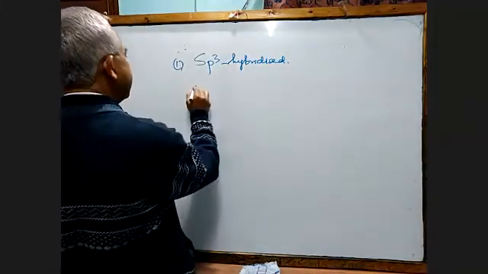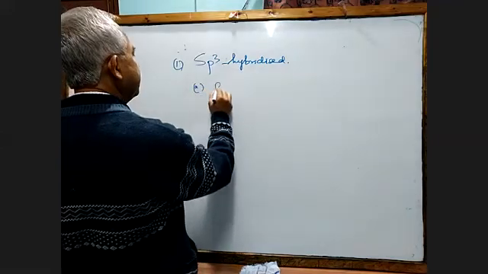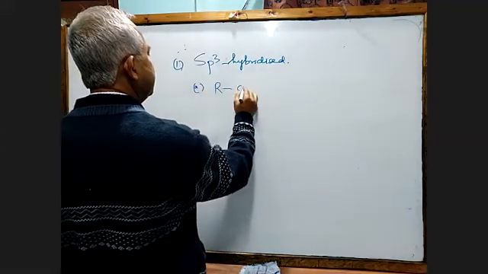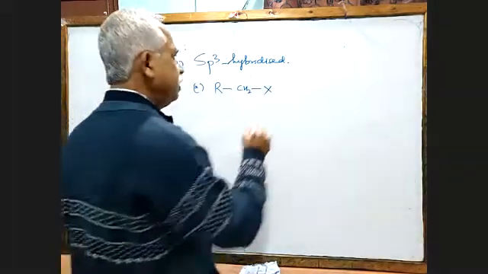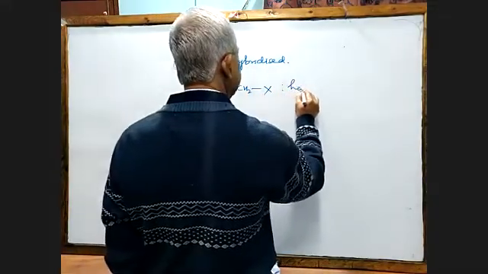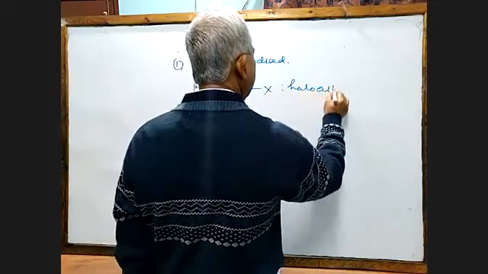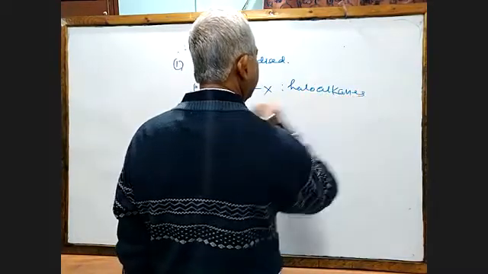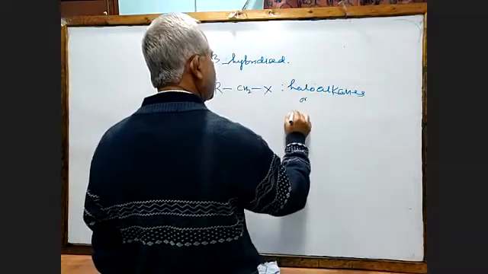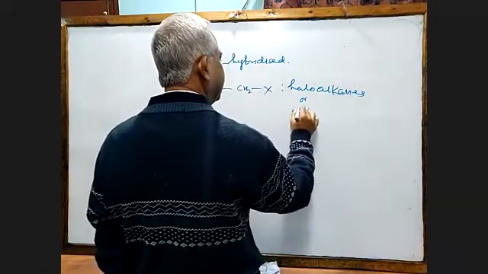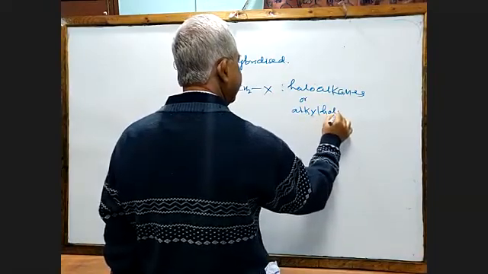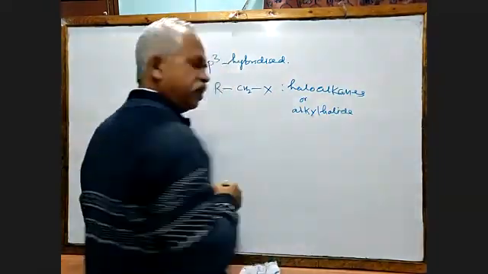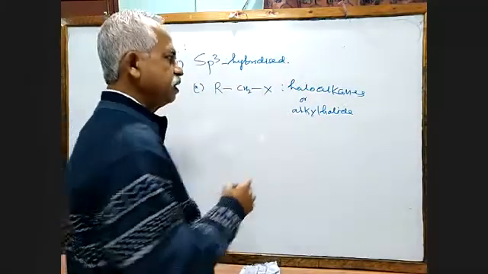So let me write here. The first is RCH2X. We call them haloalkane, or commonly known as alkyl halide. Alkyl halide. Okay.